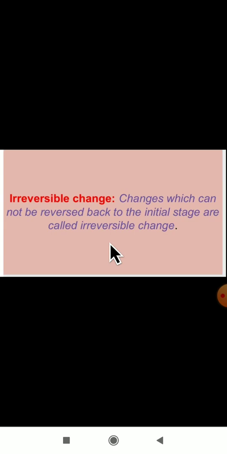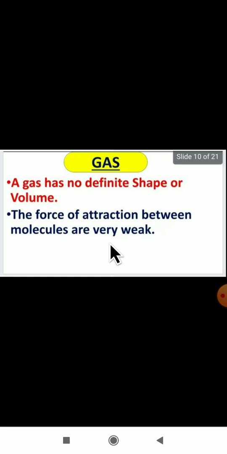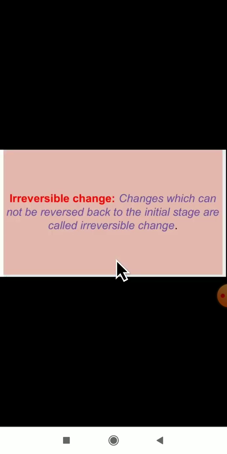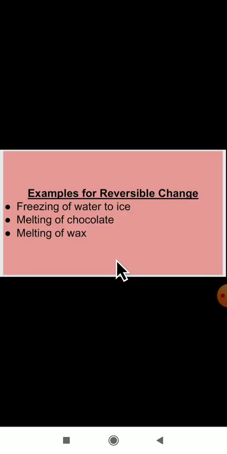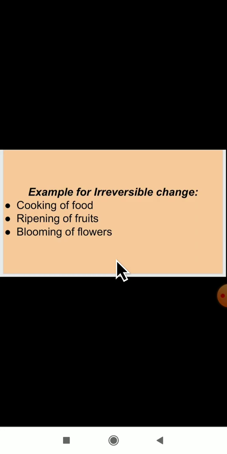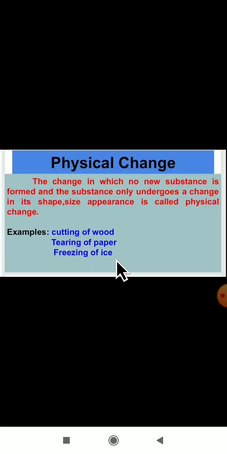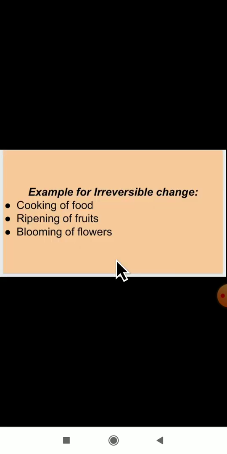Okay, next we will see about the... See, you can observe the molecules are far from each other here, and they are very loosely packed here. Okay. Next we will see about some types of changes here. Okay, reversible change. What is a reversible change?